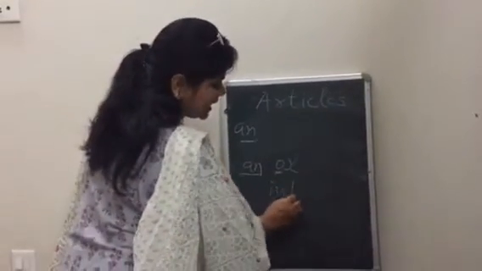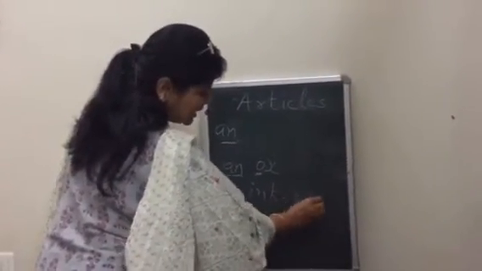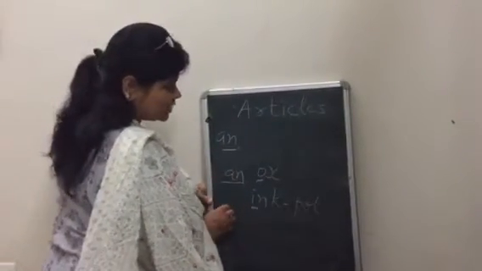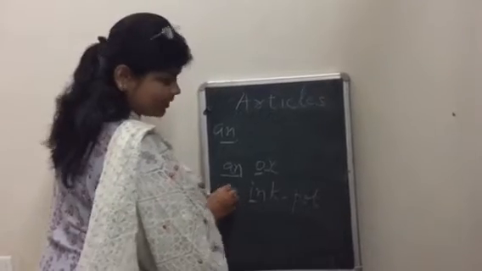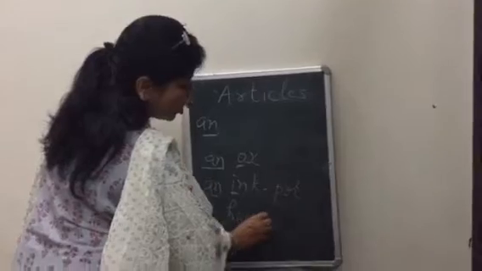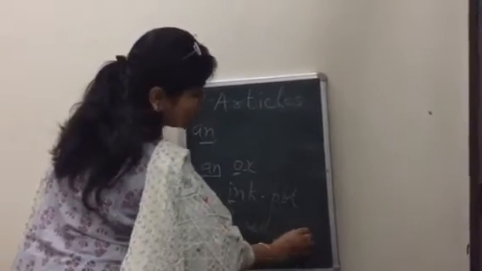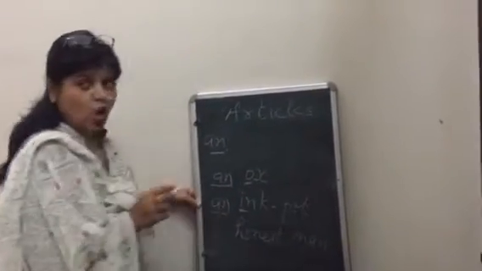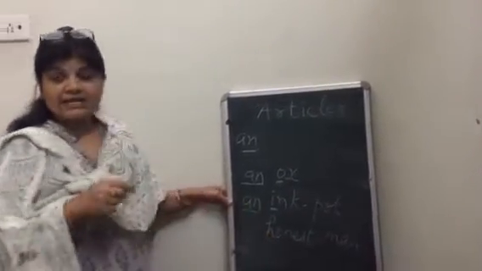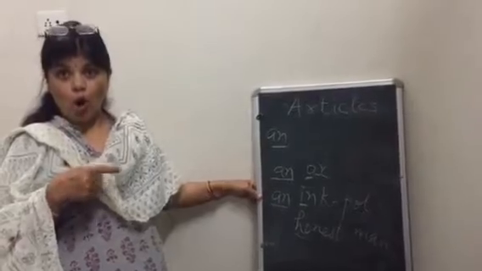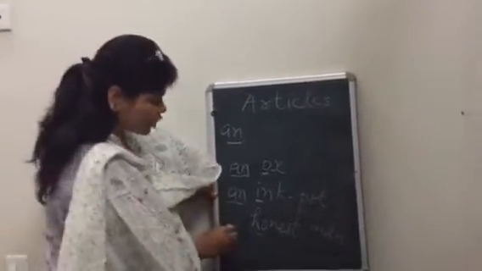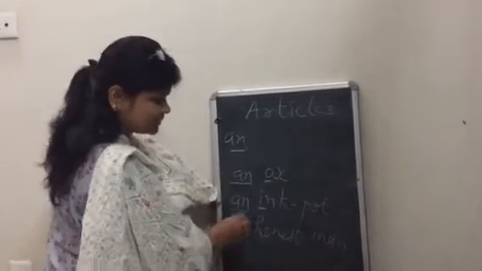Suppose I write import. The initial sound is e, that is also a vowel sound. So before that an will be used. Suppose I write honest man. Now this word is pronounced as honest, though the word is beginning with H, but the initial sound is o, honest man, and o is one of the vowels. So before that, an honest man.